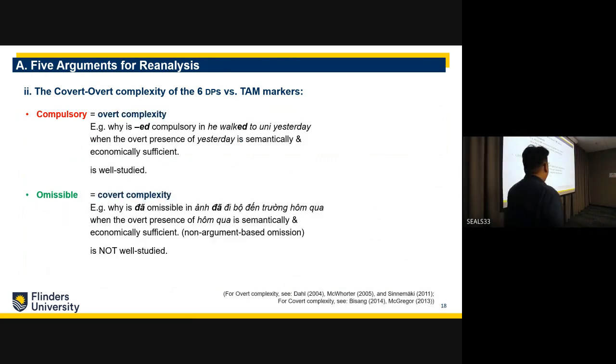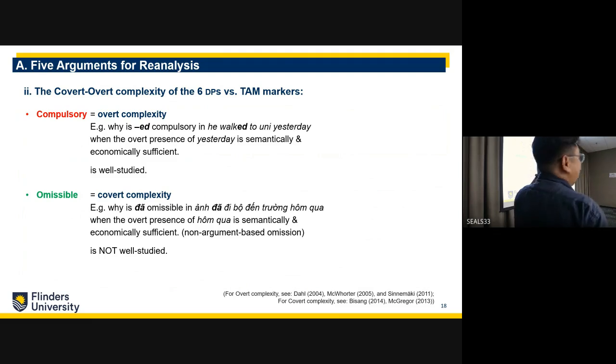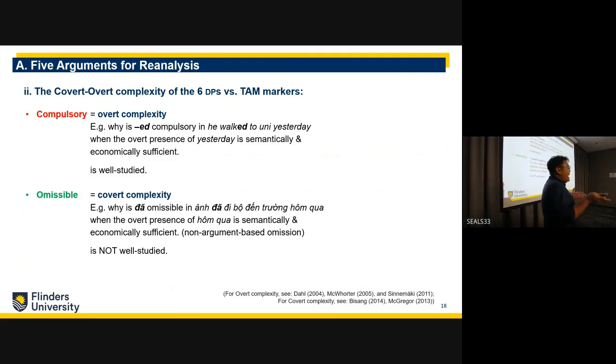So technically in the literature, compulsory complexity is referred to as overt complexity. This is the question of, for example, why the verbal ending in English is compulsory in the sentence when you have the adverbial yesterday, when yesterday is economically sufficient. That is well studied in the literature, but for covert complexity, or this kind of omissible framework, why is that omissible in a sentence where the overt presence of the adverbial yesterday is semantically and economically sufficient?